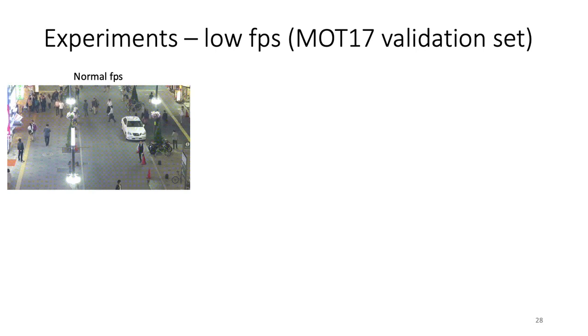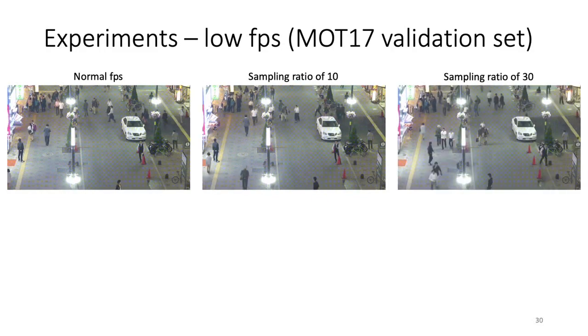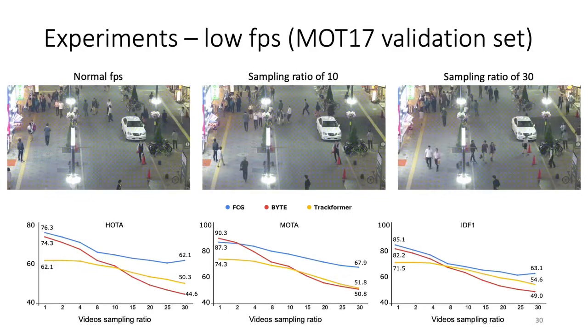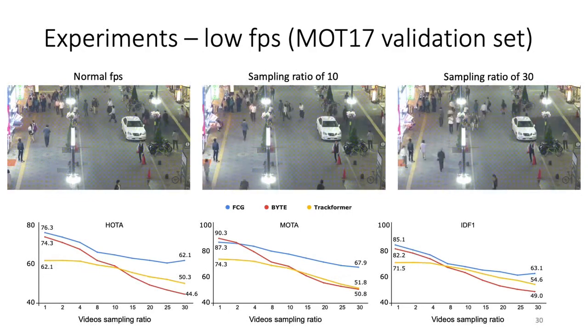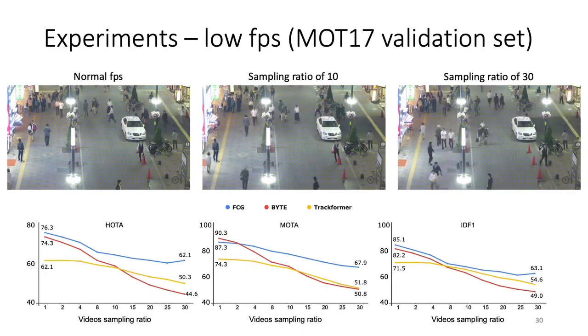Another experiment we conducted is related to the degradation of tracking performance when reducing the number of frames per second. Here, we show the first 20 frames of the original video sequence. We reduce the frames per second by using different sampling ratios on the original video sequence. For instance, sampling 1 every 10 frames, or 1 every 30 frames. And we find that our method is more robust than other state-of-the-art trackers that might focus a lot more on the spatial and temporal information between instances of the same object.